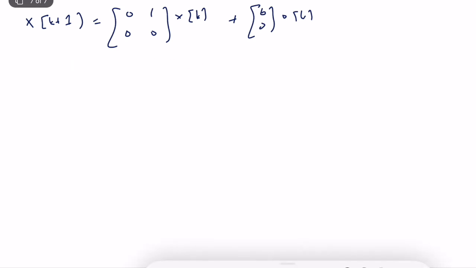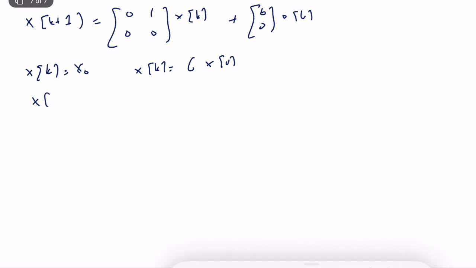We start with an arbitrary initial condition x_0, and we want to test if x_0 is controllable or not. We don't have any input, but we have a system. So what is x(k)? x(k) is equal to, let's say, A^k times x_0. So what is x(2)?